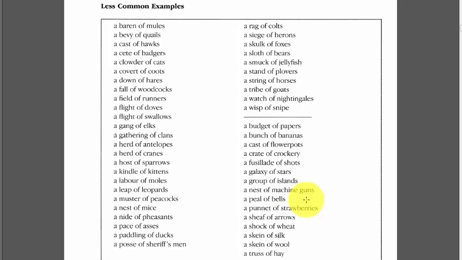Then we've got a peal of bells. Now this is a set of bells typically played in consecutive or unison fashion to play out a tune. This is found in churches, cathedrals, etc. This one's a punnet of strawberries. A sheaf of arrows, so a collection of arrows that you fire from your bow. Then we've got a shock of wheat. This is just a pile of wheat or corn. Then we've got a skein of silk, a skein of wool, and a truss of hay, which would just be a pack or a bundle of hay.